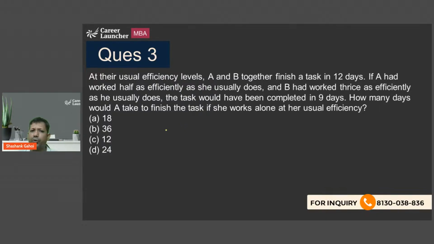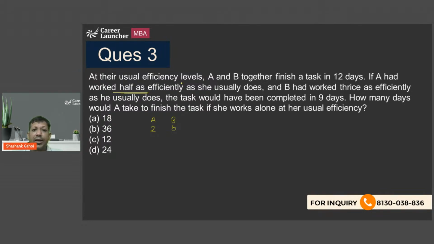So what I'm going to do? In this question, I can assume the work, I can assume the efficiency, I can assume either of the things. So I am starting with assuming the efficiency. I am assuming that efficiency of A is 2 and efficiency of B is B, because I can't assume both the efficiencies. I can assume only one value, not more than one value. And why am I assuming 2 instead of 1? Because if you see, this is half as efficiently. So usual efficiency of A is 2, usual efficiency of B is B.